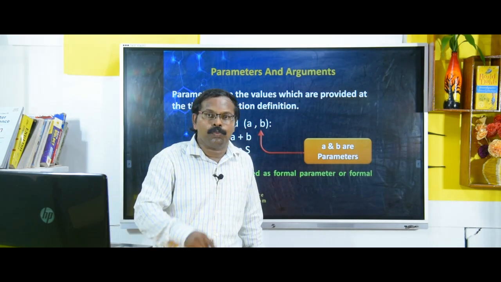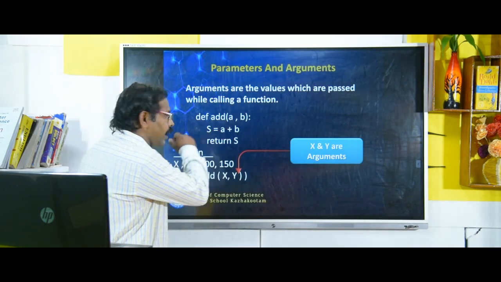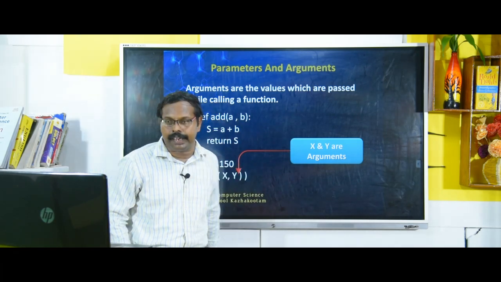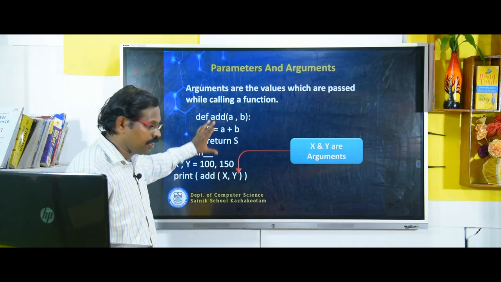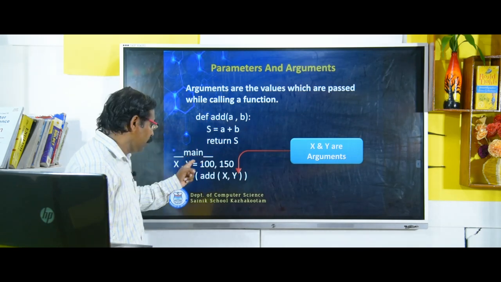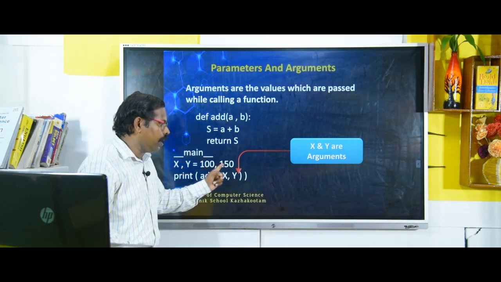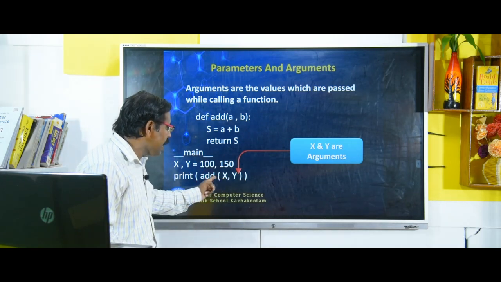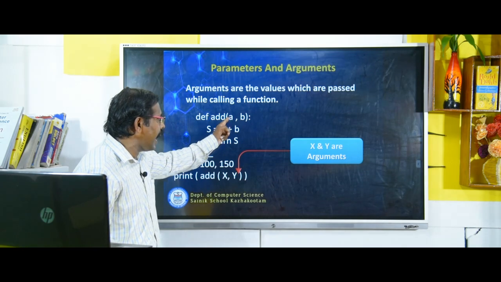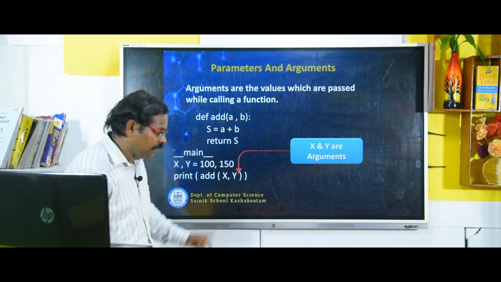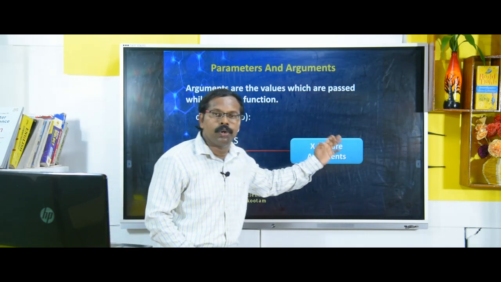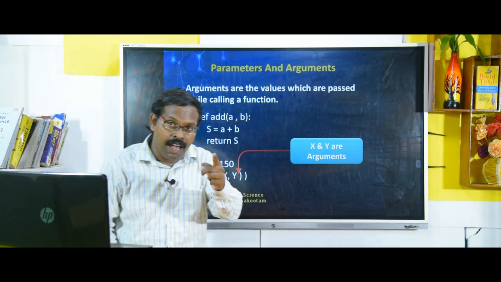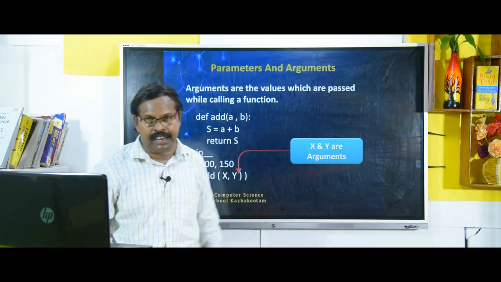Now let us study what arguments are. Look here, arguments are the values which are passed while calling a function. I have written the same function and main program also. Now you look here, x, y = 100, 150. That means I am passing the x value to a and the y value to b. Here x and y are called arguments, and a and b are called parameters. I have already discussed this in the previous slide.